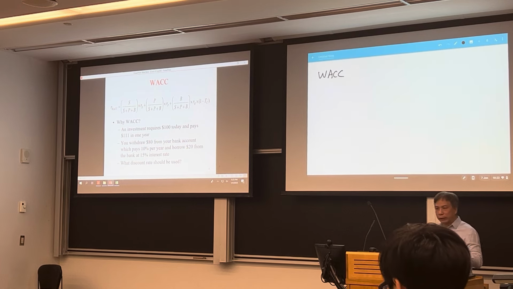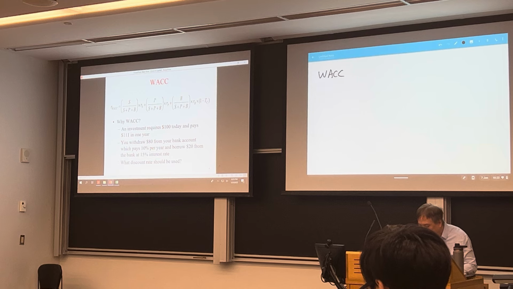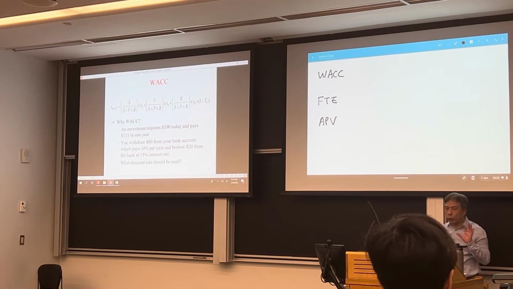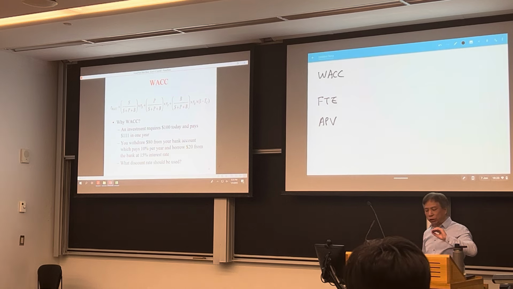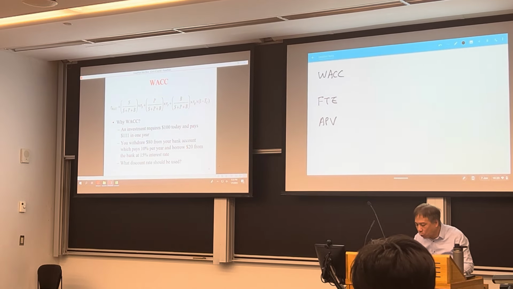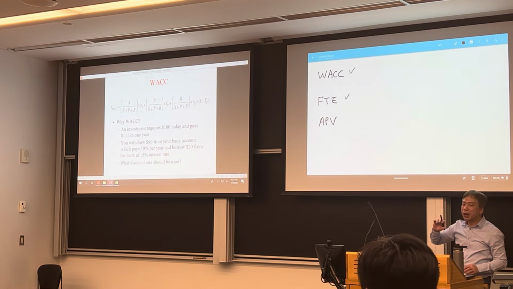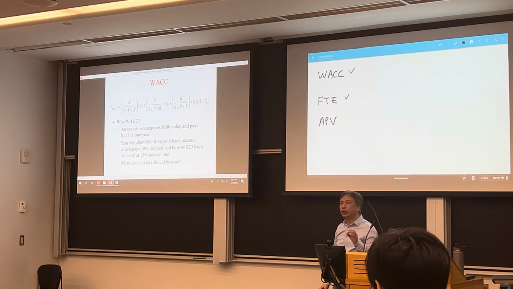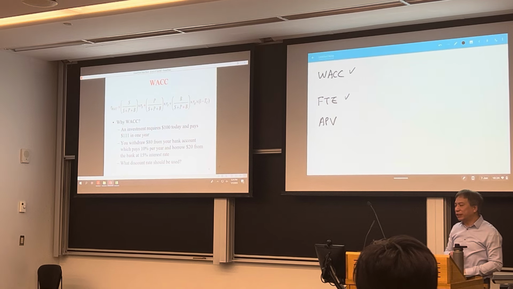All right? So now there are other approaches. In chapter 18, we look at two other approaches, flow to equity and the adjusted present value methods. We will look at these two in chapter 18. But today, I will introduce what a WACC is and what a flow to equity is, using this simple example. Now, APV is a little bit harder to illustrate using this simple example, so I will leave it until chapter 18.